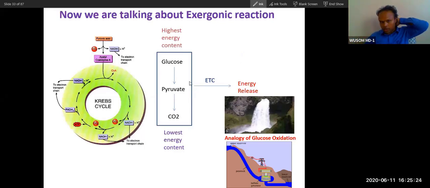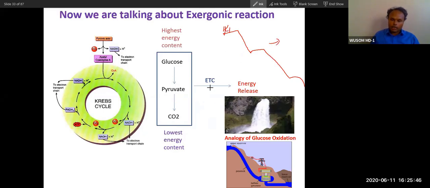We have already understood what an exergonic reaction is, and we compared the exergonic reaction of glycolysis with this flow. From glycolysis, energy is released because of the potential difference between pyruvate and glucose, and this energy is utilized for some purpose. Don't lose your track: we are discussing the oxidation of glucose only. This is the second last class on the oxidation of glucose.